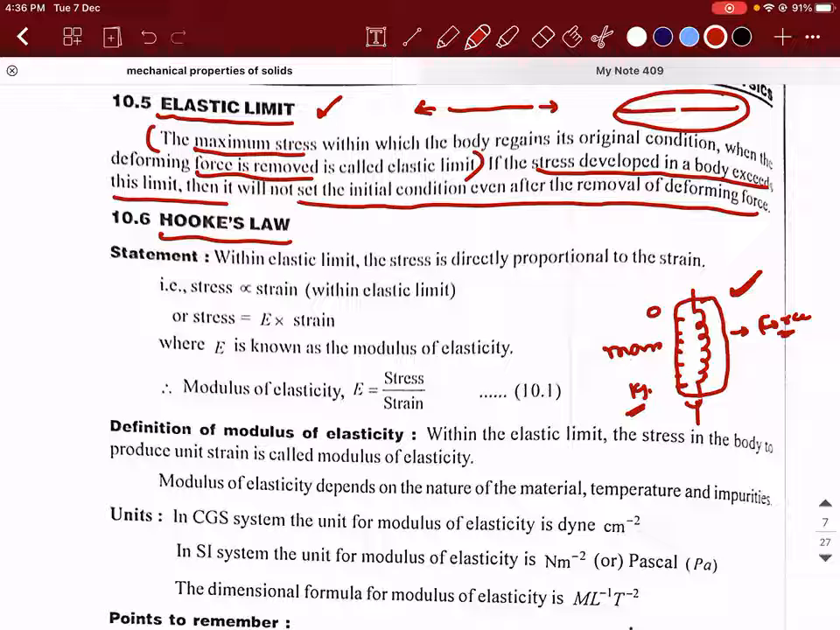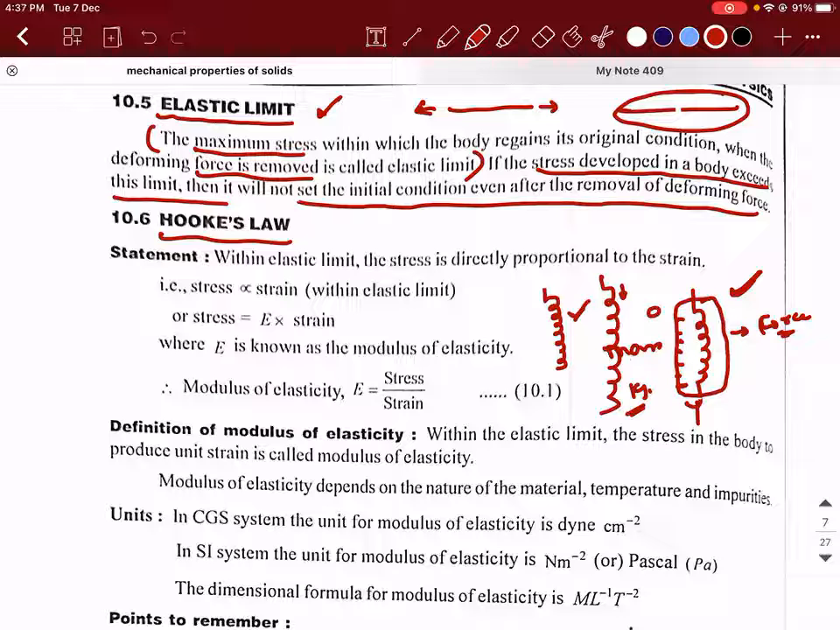Correct. So if the winding of the spring initially was like this, even after the deforming force is removed, it could come back to its original position. But now what will happen? The distance between each winding will increase, and it will get completely set in that form. You cannot have any more elastic properties associated with it. So this point is what is called the elastic limit.